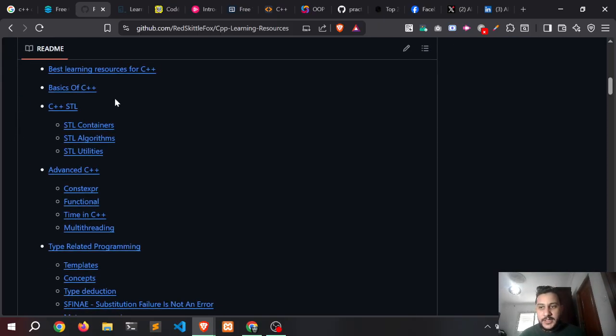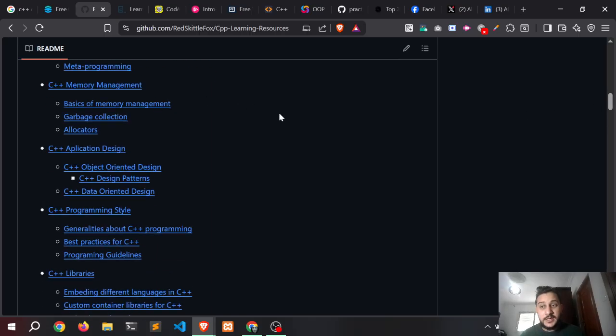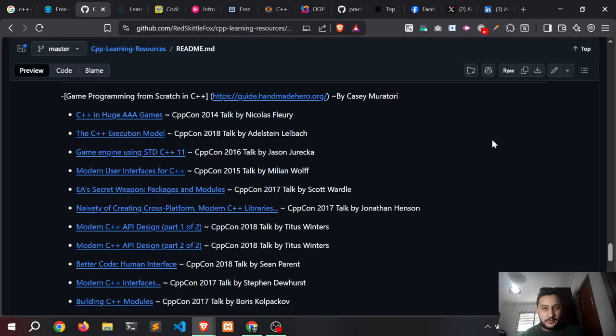For example, here we have the STL in C++, and some advanced topics like multi-threading and time in C++, sorry. As I said, memory management and application design. So just for example, if you are interested in application design, just click on these topics and it shows you all that you need to learn on the topics you want.